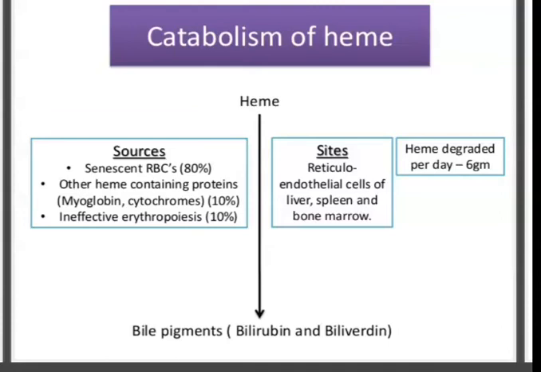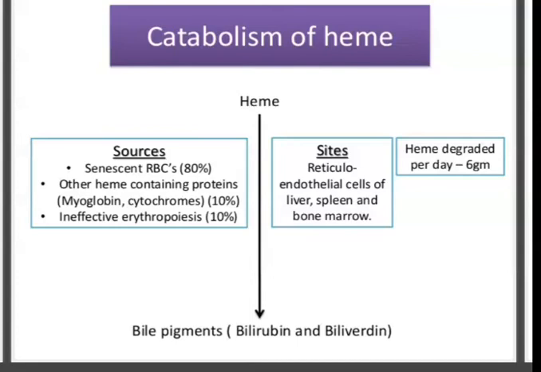Regarding the sources of heme, it is estimated that about 80% of the heme subjected to degradation comes from the erythrocytes, and the remaining 20%: 10% includes myoglobin and cytochromes, and 10% includes ineffective erythropoiesis, nothing but immature RBCs.